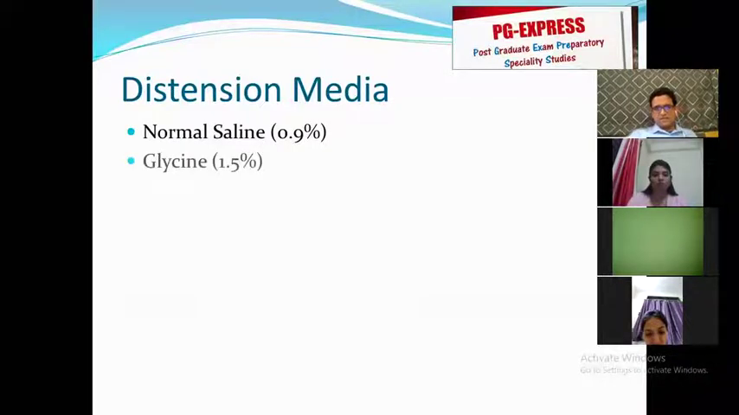So if there is a normal saline, is there an abnormal saline? No, there is no abnormal saline. It is either normal saline or there is hypertonic saline. Normal saline we call normal because the concentration is almost equal to the blood. Therefore, the electrolyte balance is almost equal to the blood. Therefore, it is referred to as a normal saline. The second distension medium that can be used is glycine, and it is referred to as 1.5% glycine.